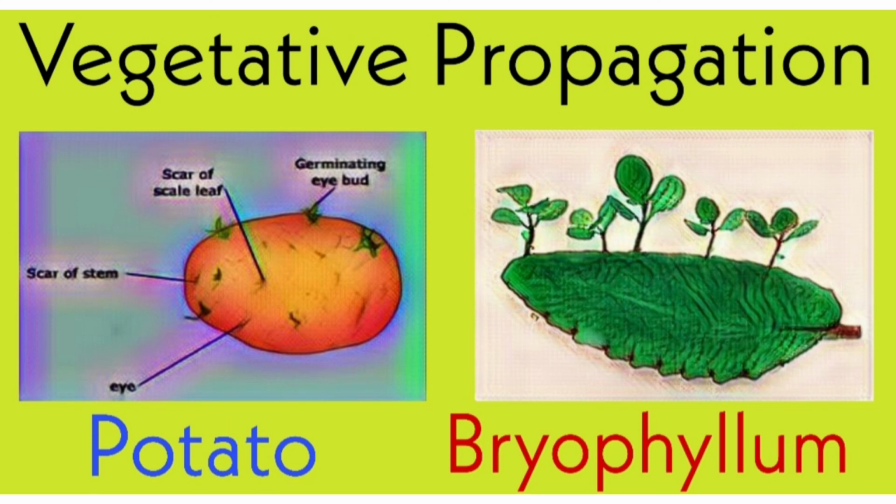Vegetative propagation. Reproduction in plants with the help of vegetative parts like root, stem, leaf and bud is called vegetative reproduction. Vegetative propagation in potatoes is performed with the help of eyes that are present on the tuber. Whereas, if you see in the diagram, in the bryophyllum leaf it is performed with the help of buds which are present on the leaf margin. In plants like sugarcane or grasses, vegetative propagation occurs with the help of buds present on the nodes. Plants like carrot and radish perform vegetative propagation with the help of roots.